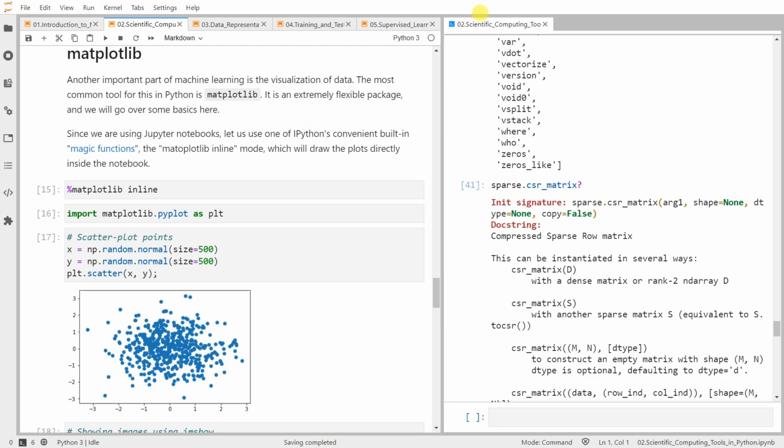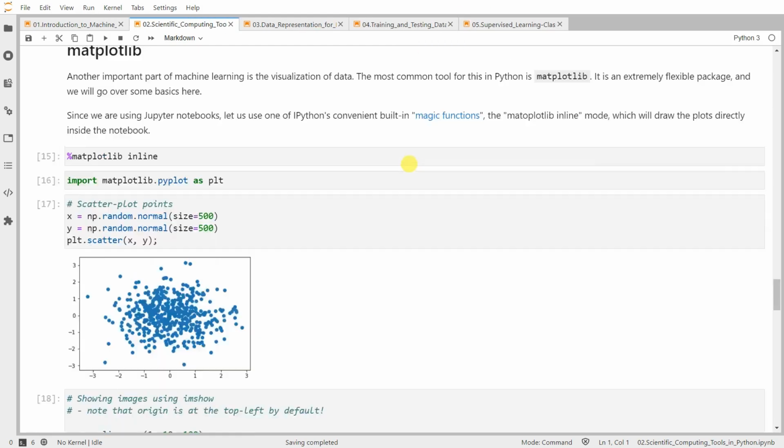Another important part of machine learning is visualization of the data, right? The common tool for this in Python is the matplotlib library. It is an extremely flexible package. Let's see some examples. Since we're using Jupyter notebooks, we can use IPython's convenient built-in magic functions that allow us to visualize graphs inside our Jupyter notebook. This is one of the magic functions, so don't forget to call this inline, okay?